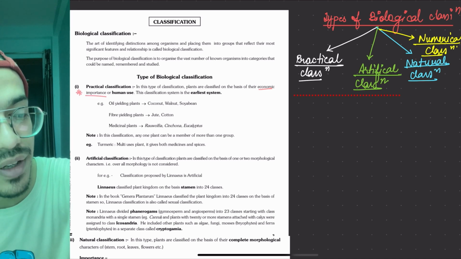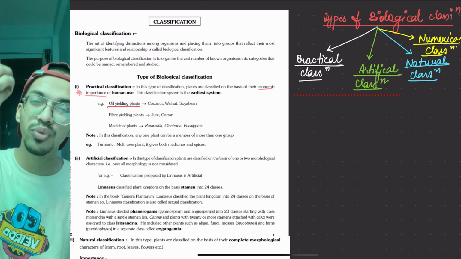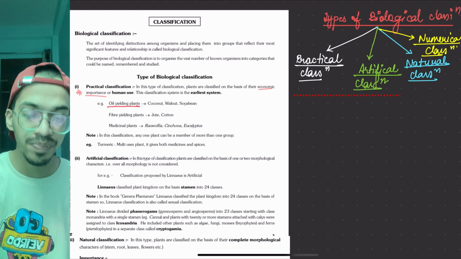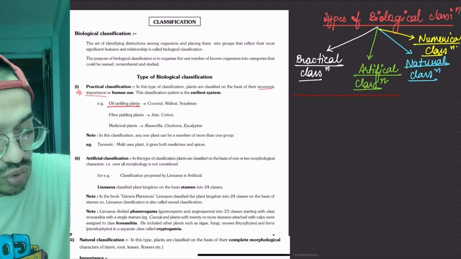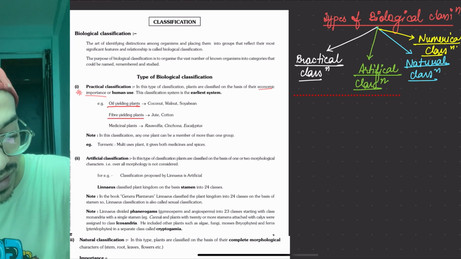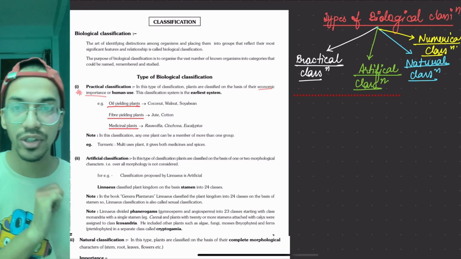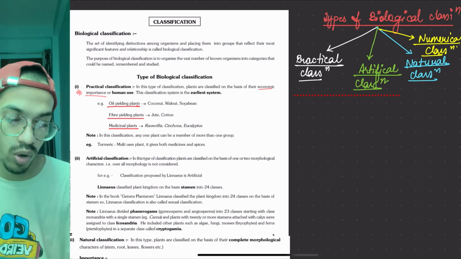When we are doing it, for example, we have oil yielding plants like coconut, walnut, soya bean, sunflower. Then we have fiber yielding plants like jute and cotton, which help in fiber formation. Then we have medicinal plants like Rauwolfia. This word will come again later in the chapter, so we have to remember Rauwolfia.